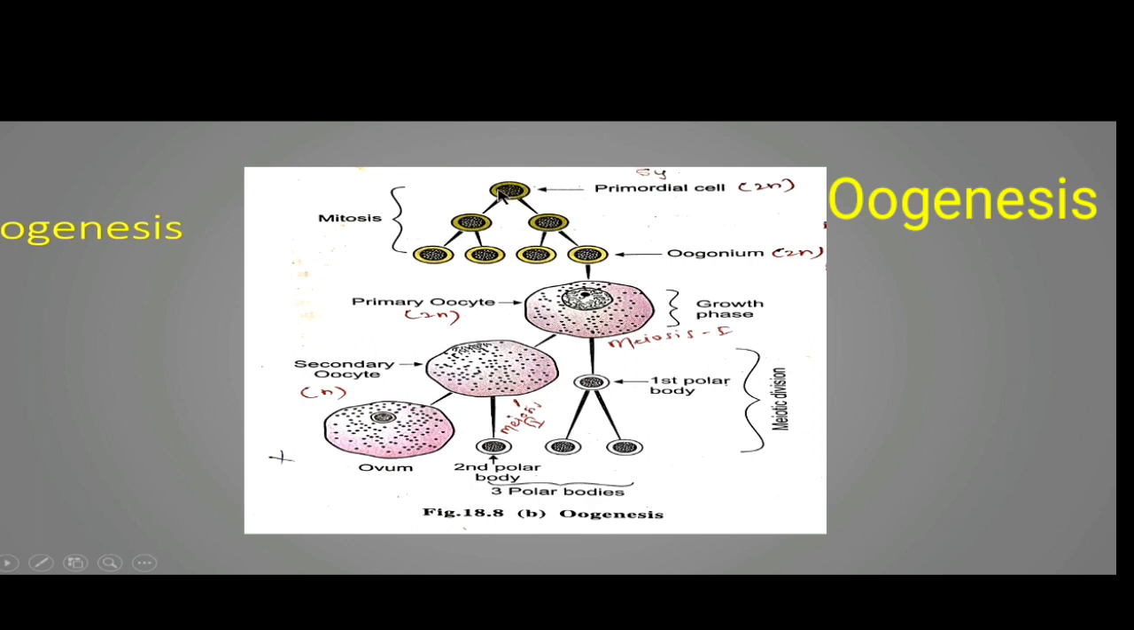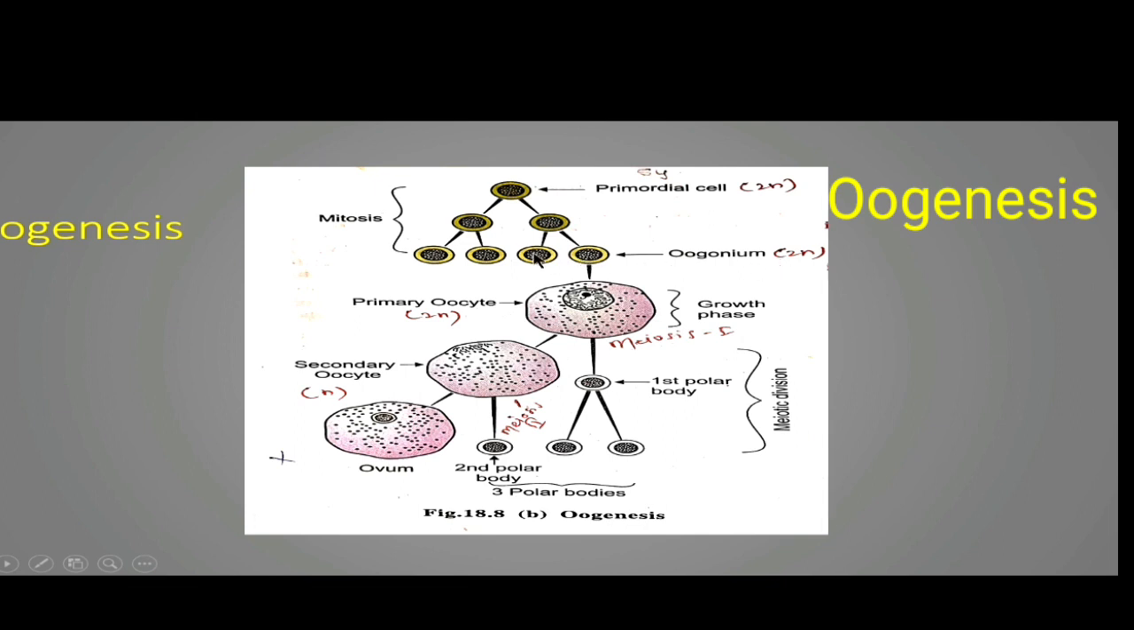This primordial cell undergoes mitosis, and on mitosis it produces 2 cells, and each cell divides again to form the oogonia. So these are the 4 cells shown over here. These are the oogonia. You can see in this figure how these oogonia are formed from the primordial cells by mitosis. Like the primordial cells, these oogonia are also diploid in nature, that means they also contain the 2n number of chromosomes, that is 46.